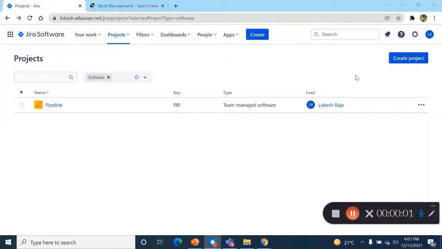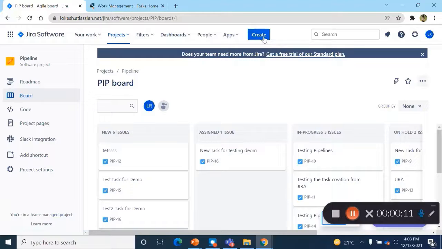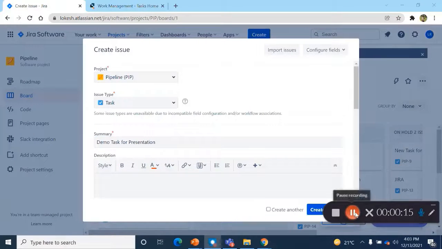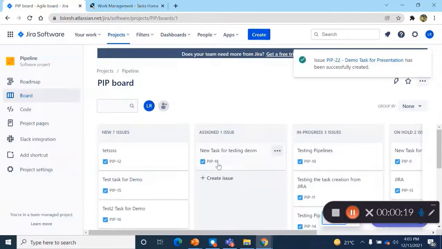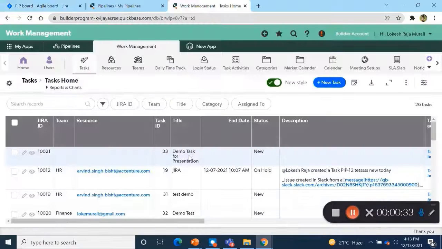Start with Jira integration. So we will log into Jira application. We will enter the project. We are trying to create a task here. So we are going to create a task here. Create. So the task gets created with the name demo task for presentation.